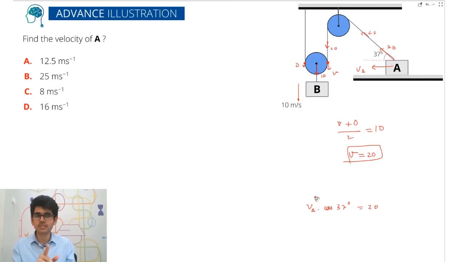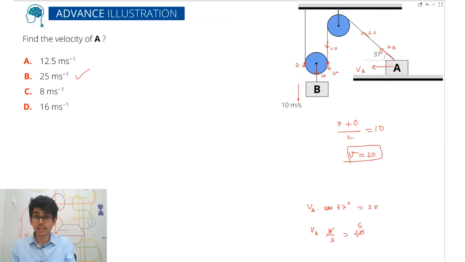I know this is the easiest way to solve this problem, but I would recommend that you solve this problem using the tension trick. So try that out. If you're able to do that, let me know in the comments. So this will be VA into 4 by 5 is equals to 20. So VA is 25 meters per second.